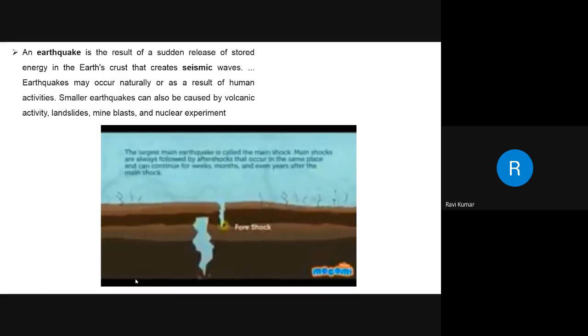The region of the Earth's surface where the earthquake starts is called the hypocenter, and the location directly above it on the surface of the Earth is called the epicenter. Sometimes an earthquake has foreshocks. These are smaller earthquakes that happen in the same place before a large earthquake takes place. The largest main earthquake is called the main shock. Main shocks are always followed by aftershocks that occur in the same place and can continue for weeks, months, and even years. What causes earthquakes and where do they happen?